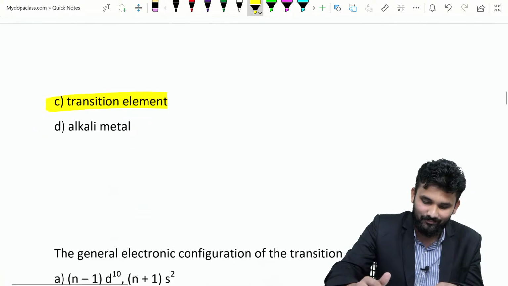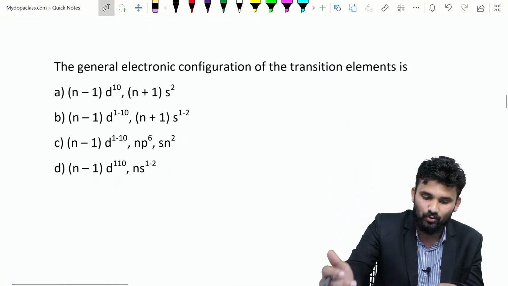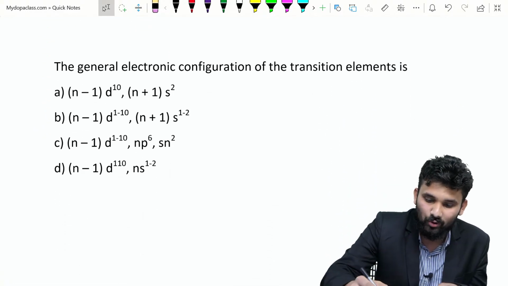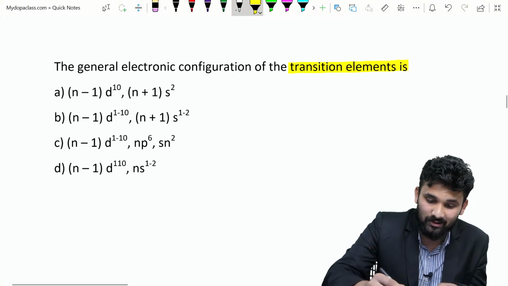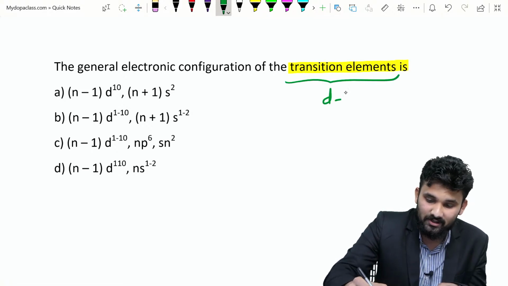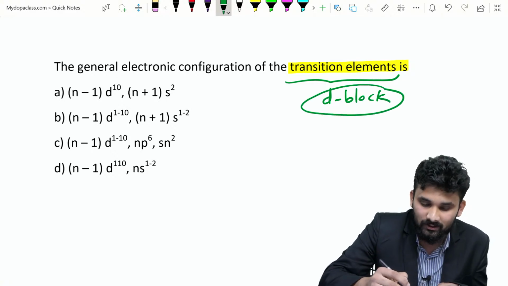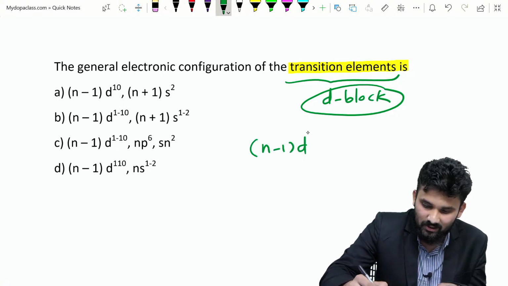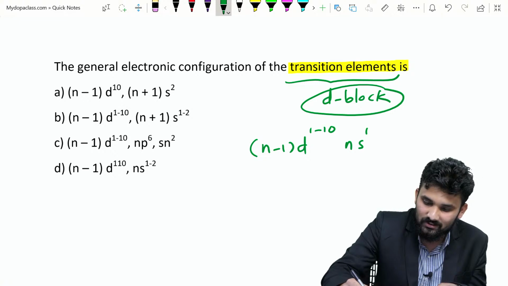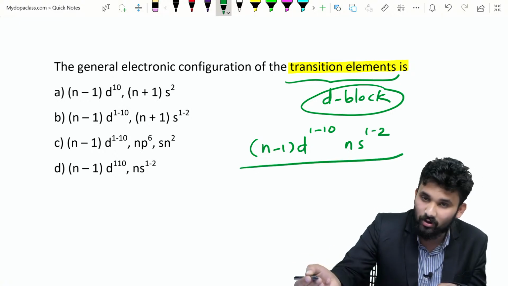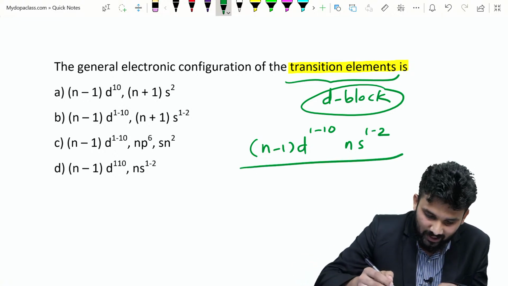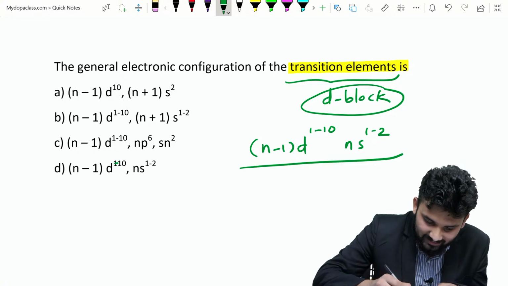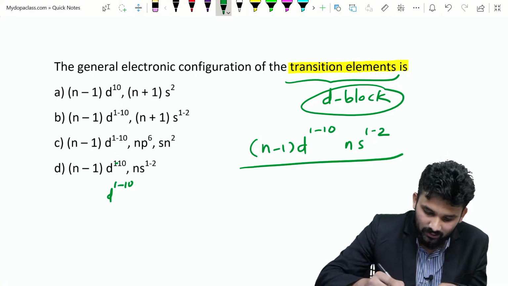Okay. So we are moving to the next question. That is the general electronic configuration of the transition element. What is the electronic configuration of a D block element? That we already studied in the chapter: (n-1)d 1 to 10 and ns 1 to 2. This is the electronic configuration. So what is the option? (n-1)d 1 to 10, there is a slash here, and ns 1 to 2.